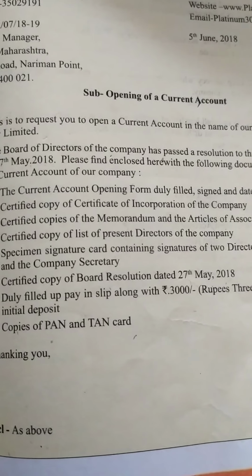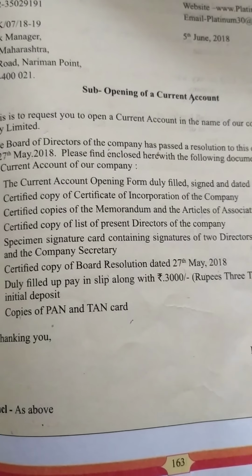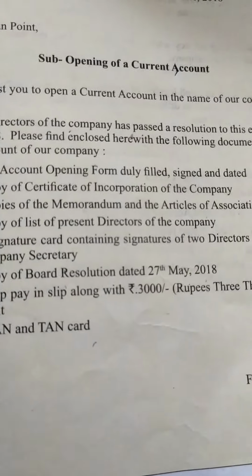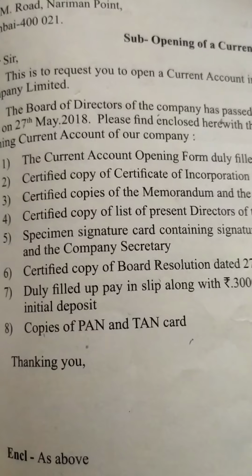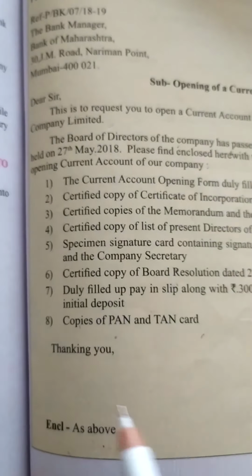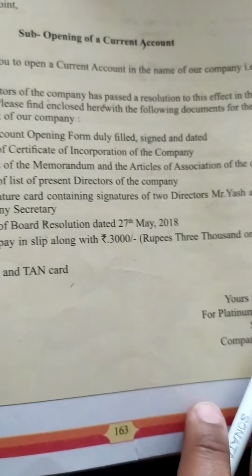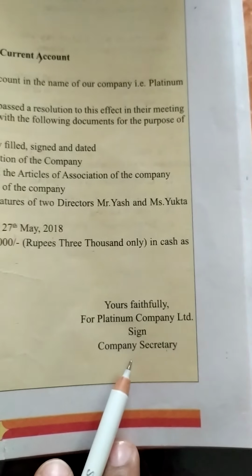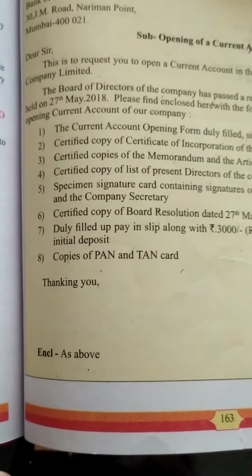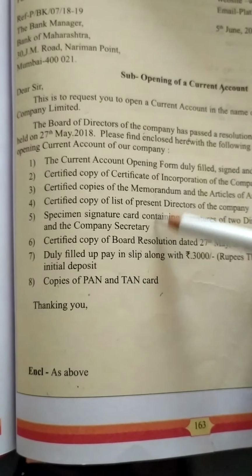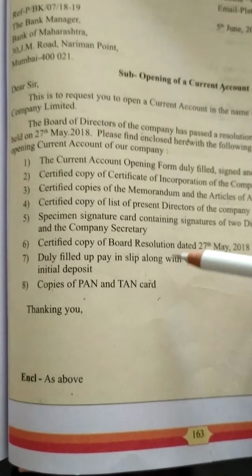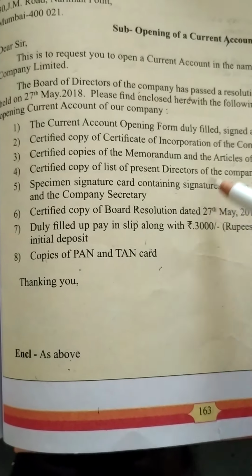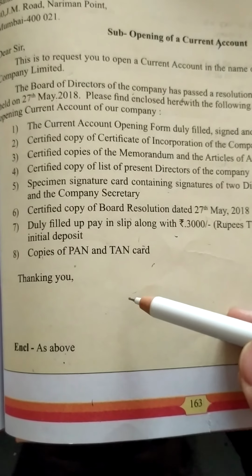Then afterwards list of present directors, then specimen signatures, then copy of board resolution and fees of rupees 3,000 along with copies of PAN and TAN card. Then obviously thanking you. On the right hand side you will write the complimentary clause, yours faithfully, company name, signature and designation, director, and enclosure. As you can see above, there are 8 documents that are sent along with the letter. So again you will not write the 8 points, you will directly write as above. That means all these documents have to be submitted along with the letter.